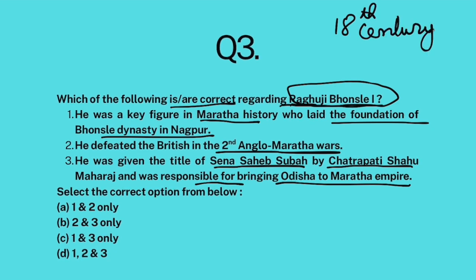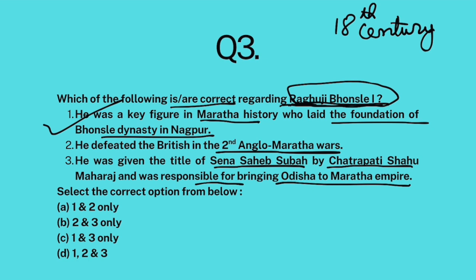Okay, he was a key figure. In fact, as you all know, the entire Maratha Empire was basically a federal polity. There were local dynasties that together formed Maratha Empire. So there was this Bhonsle dynasty of Nagpur. Similarly, Gaikwads of Baroda, Scindias of Gwalior, right? So there were different dynasties that together formed Maratha Empire. So the foundation of Bhonsle dynasty in Nagpur was basically laid by Raghuji Bhonsle I. So first statement is correct.